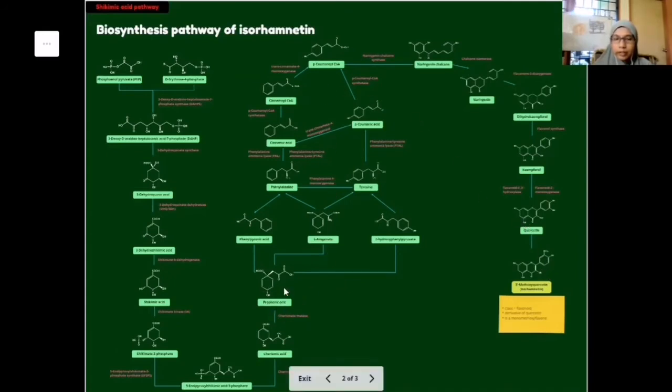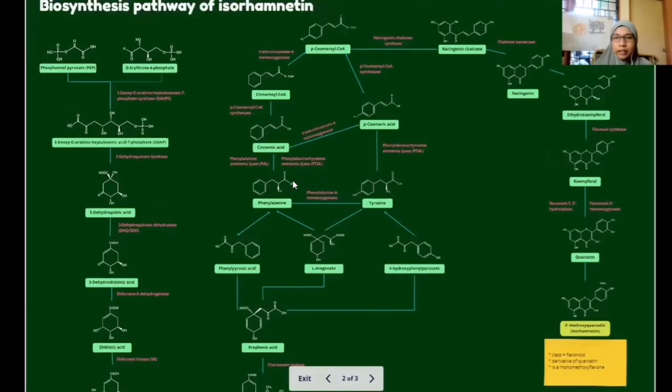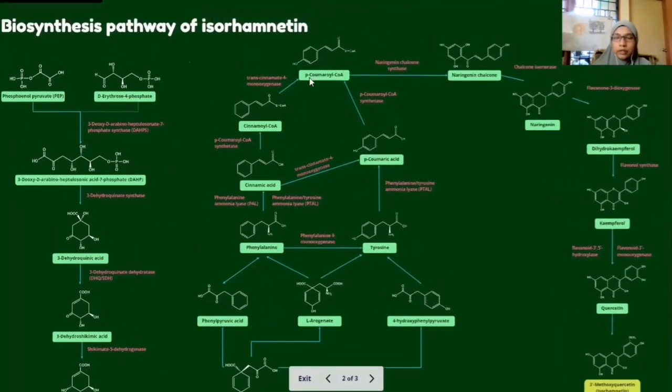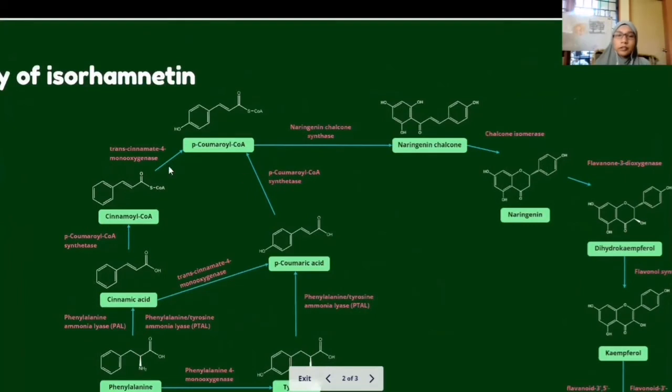For example, here we can take one pathway from prephenic acid. It is converted into L-arogenate and then into phenylalanine, into cinnamic acid, then para-coumaric acid, and lastly into para-coumaroyl coenzyme A. In para-coumaroyl coenzyme A, there is a hydroxyl group at carbon number 4.